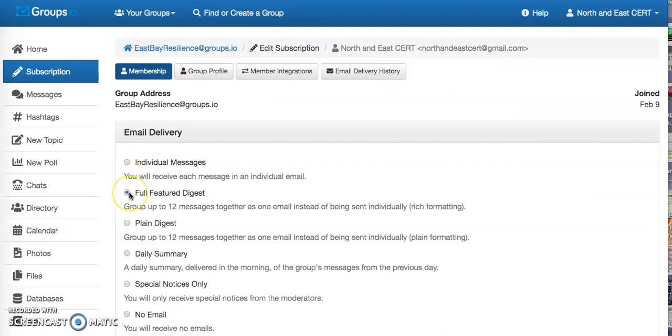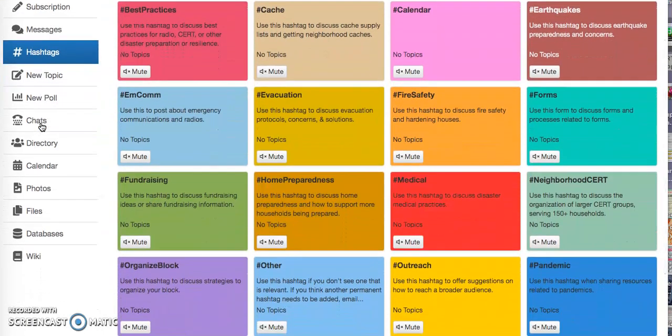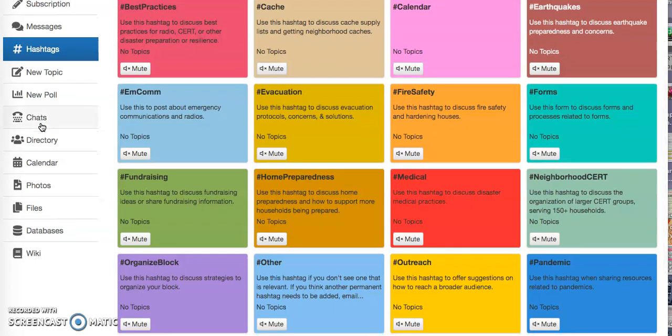Once again, full digest is nicer than getting overwhelmed with individual messages. We're also requiring hashtags. I've pre-selected a bunch of hashtags. What's nice about that is it makes for a more reasonable conversation, so that it's easier to track conversations. For example, if three months from now you remember hearing something about fire safety and evacuations, you could search on one of those hashtags and you're more readily able to find that information.